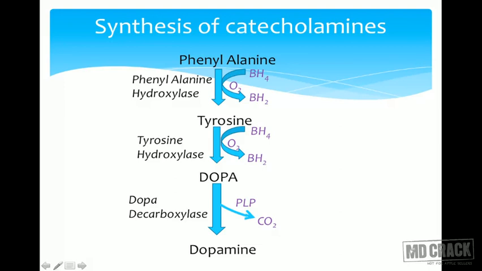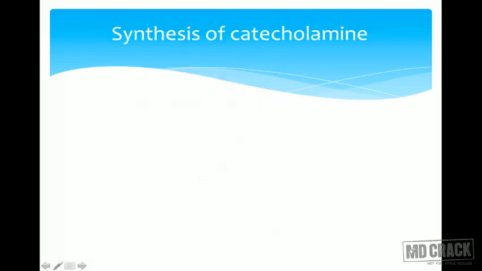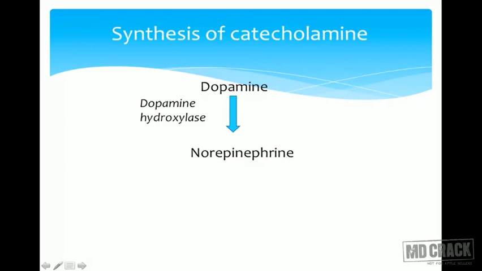All the decarboxylases, remember, require pyridoxal phosphate, and dopamine is not only a neurotransmitter, it is somewhat similar to a biogenic amine that is formed from histidine. Histidine to histamine, tyrosine to tyramine, dopa to dopamine. All these are catalyzed by decarboxylases. Now we'll go further. Other than dopamine, which is one neurotransmitter, which are the other catecholamines? Other catecholamines include norepinephrine and epinephrine. Dopamine beta hydroxylase converts dopamine to norepinephrine. What is important here? Vitamin C, oxygen and copper are important.